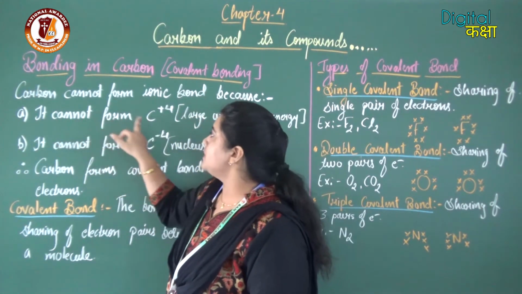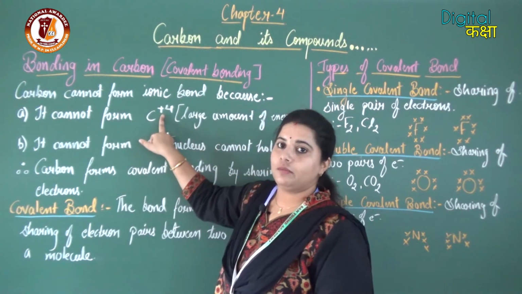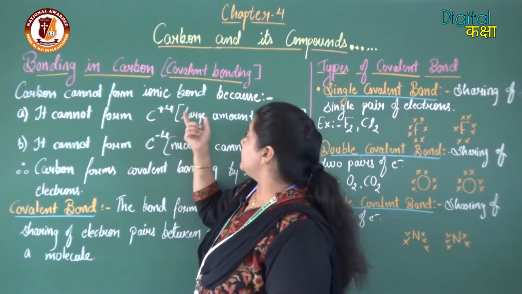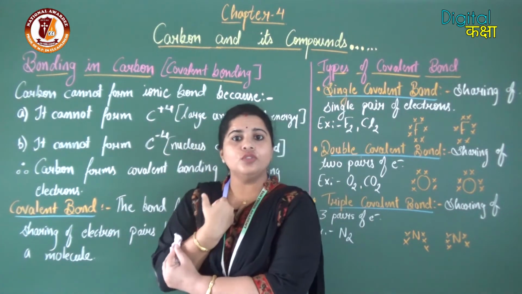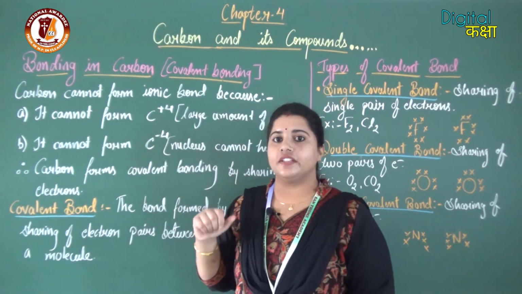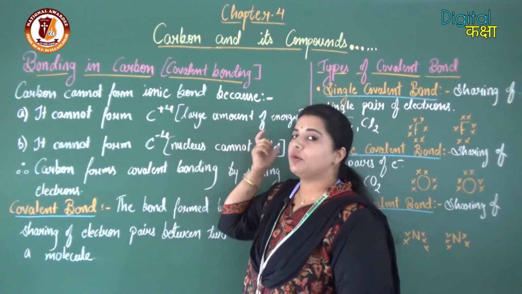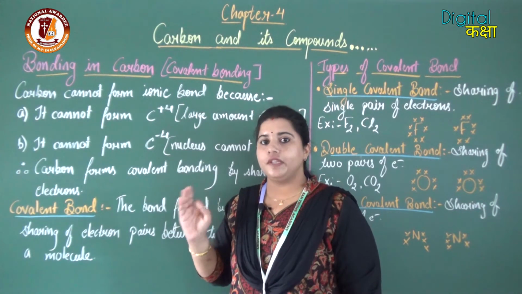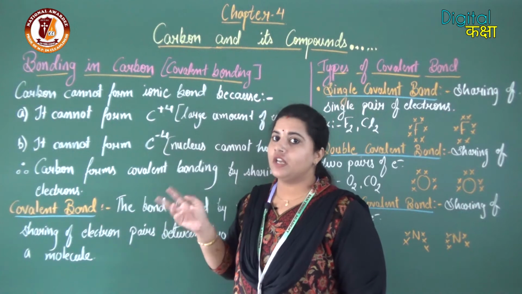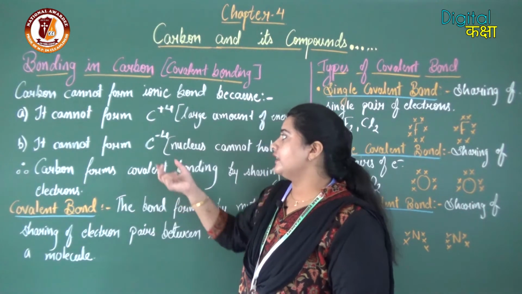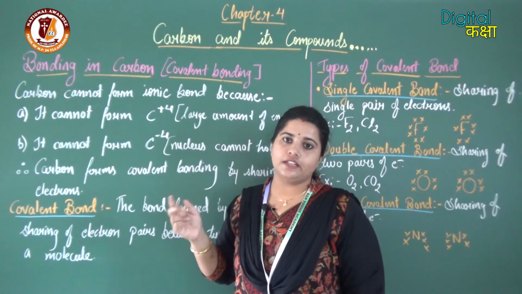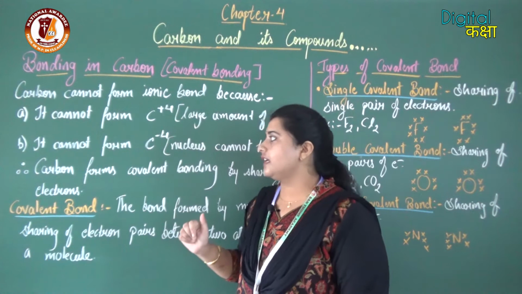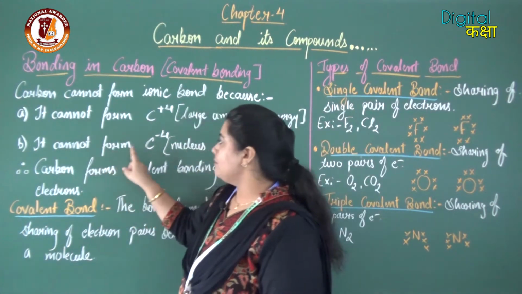It cannot form C plus 4. Why? Because if carbon is going to lose 4 electrons, then for losing electrons a large amount of energy is required, which is not possible for an atom to provide. Therefore, carbon will not be able to lose 4 electrons. Now one more condition is there, that carbon can gain 4 electrons and get the electronic configuration 2, 8. But in this case also it cannot form C minus 4.